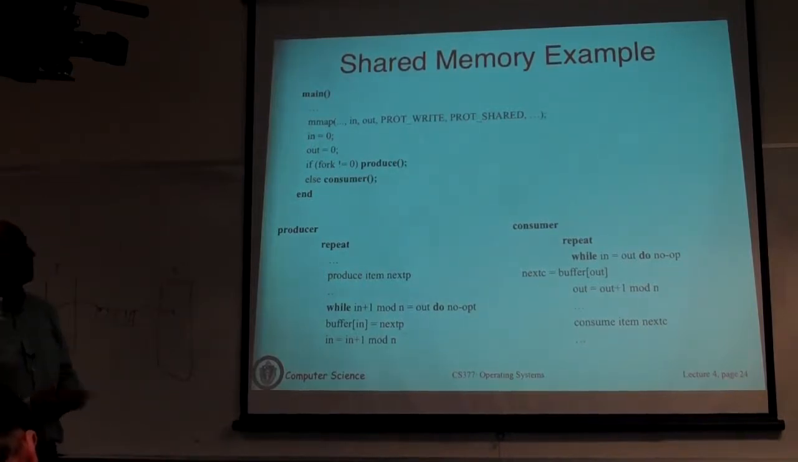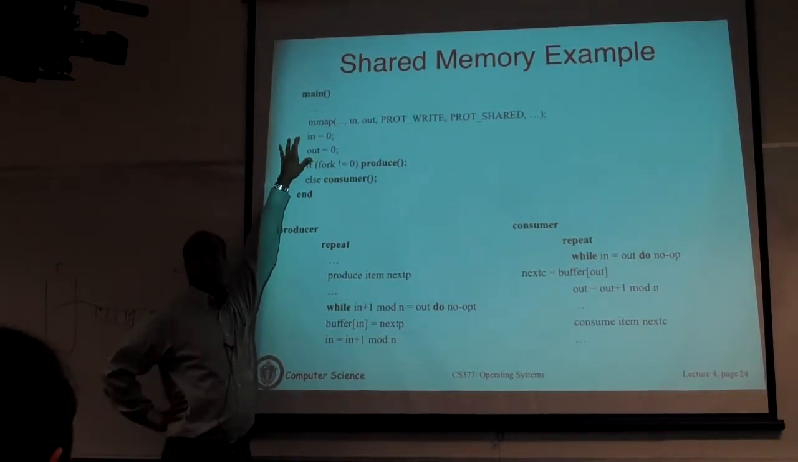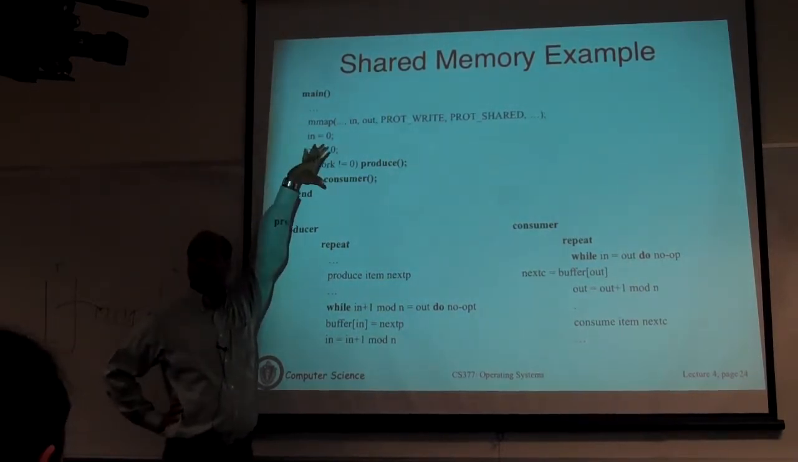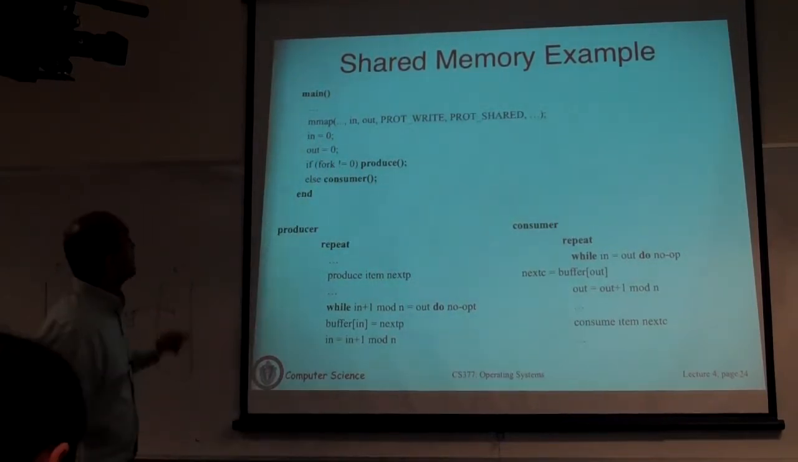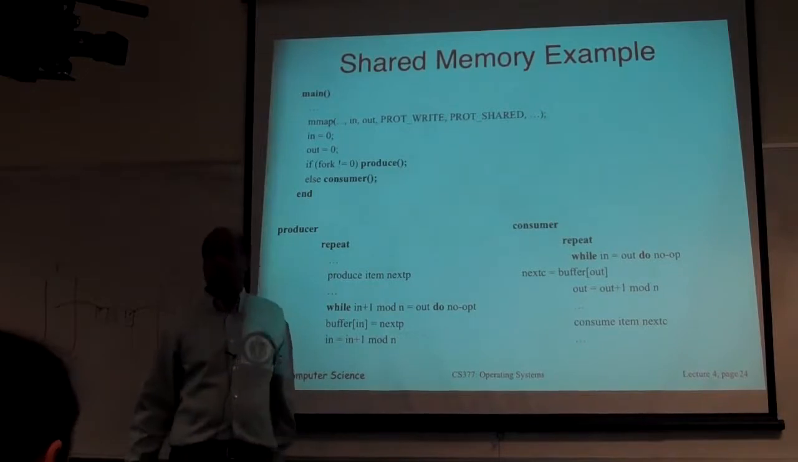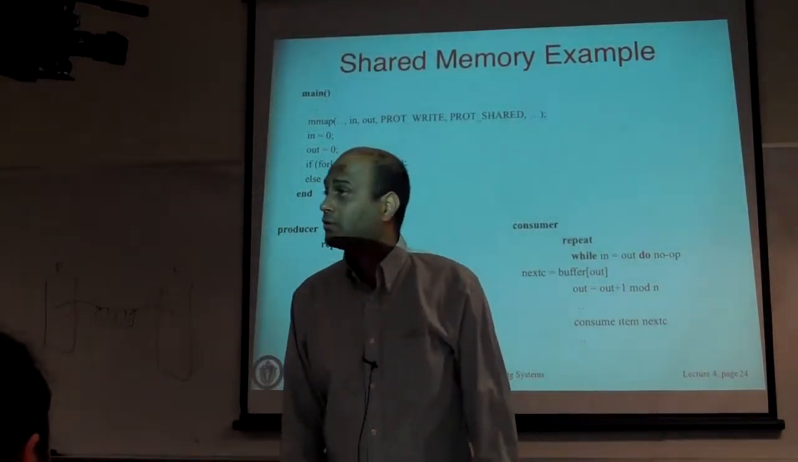Now look at the structure of this code. You basically start off and you allocate a shared memory region. At this point there is neither a producer nor a consumer, there is just one main process that's allocated a shared memory segment. And then you are going to call fork. Fork is going to create a child process.